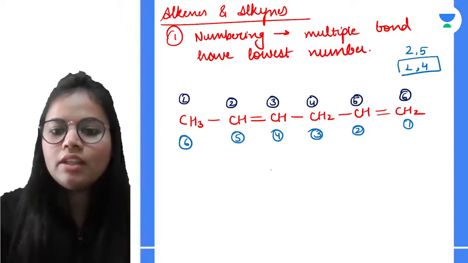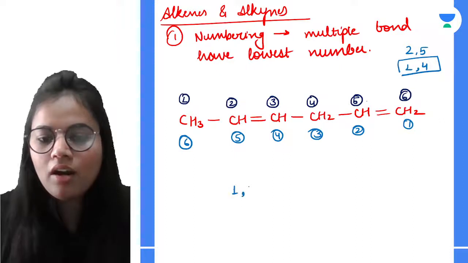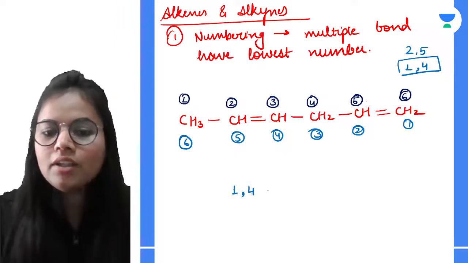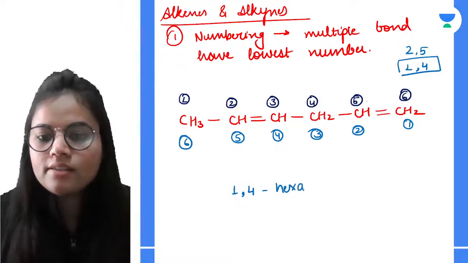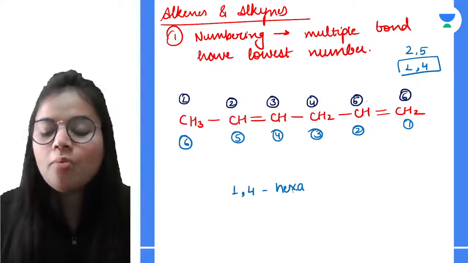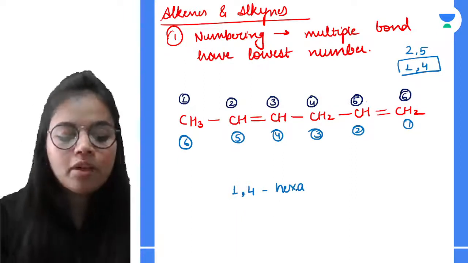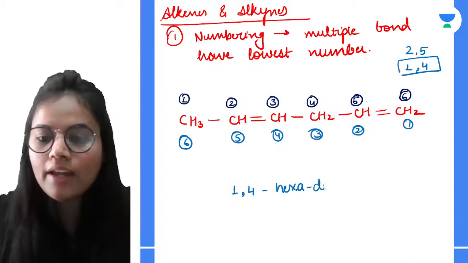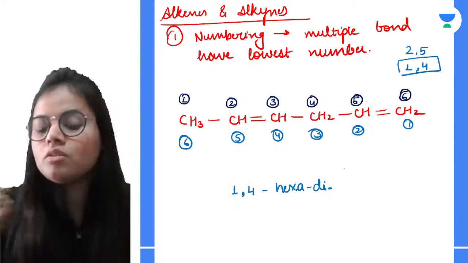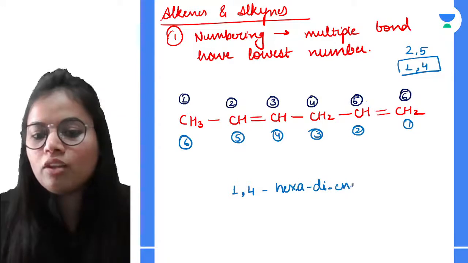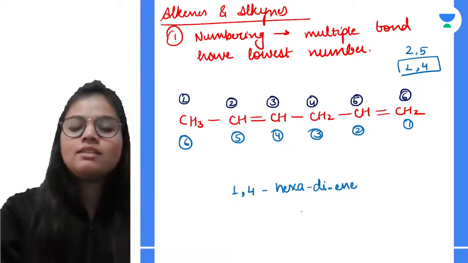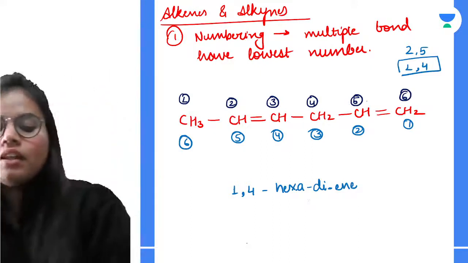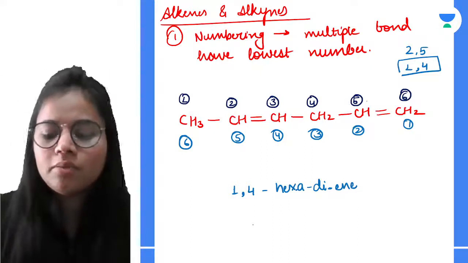So how will I name it? 1, 4. How many carbon atoms? Hex, 6 carbon atoms. Hexa. Now how many times is the double bond coming over here? 2 times, so di. And what is the double bond suffix? ENE. So 1,4-hexadiene. That is its IUPAC name. Hope that is very much clear.